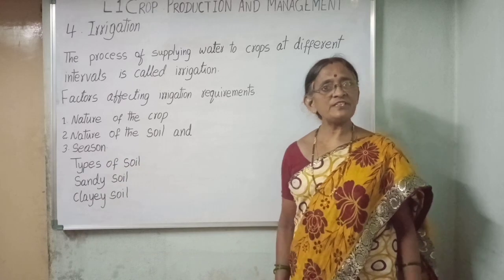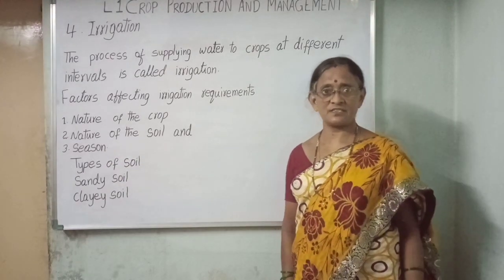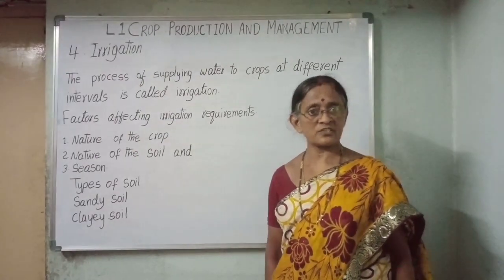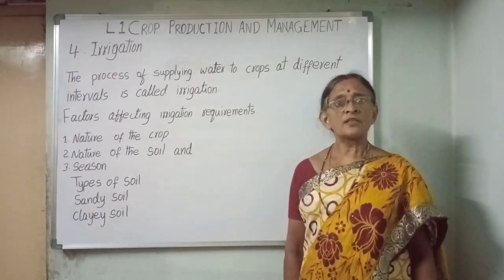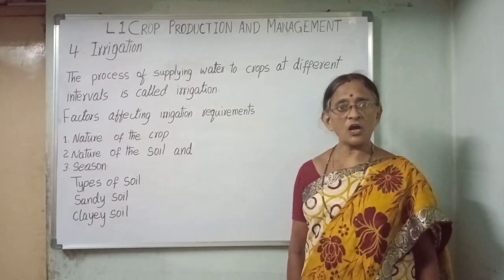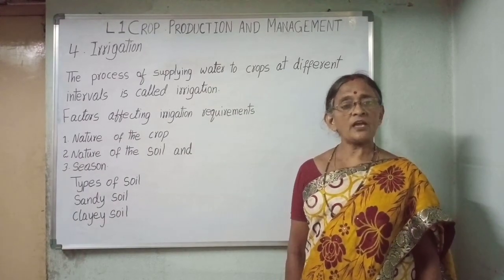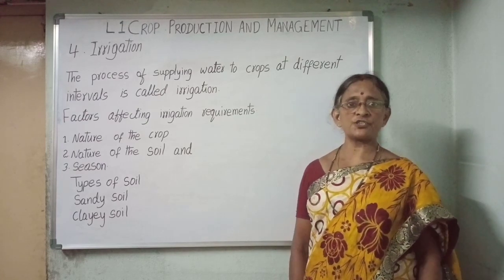Season. The frequency of irrigation of crops is higher in summer season because the rate of evaporation of water from the soil and crop plants increases. The frequency of irrigation of crops is comparatively lower in winter. The evaporation is very less due to the presence of moisture in the air.